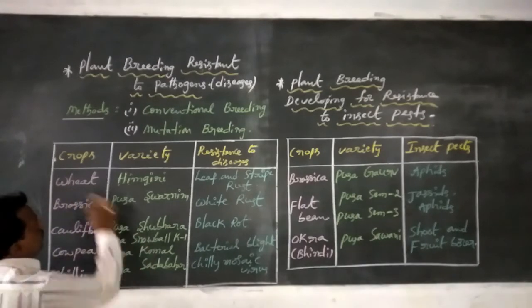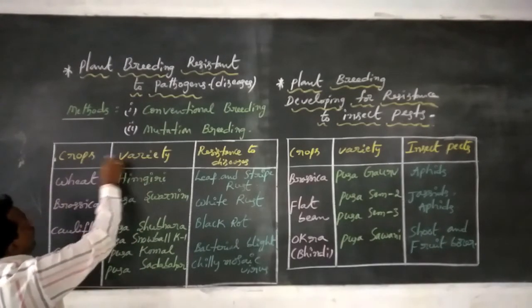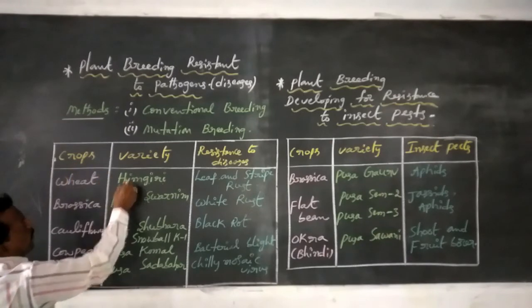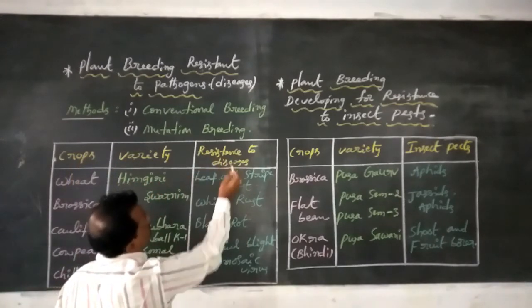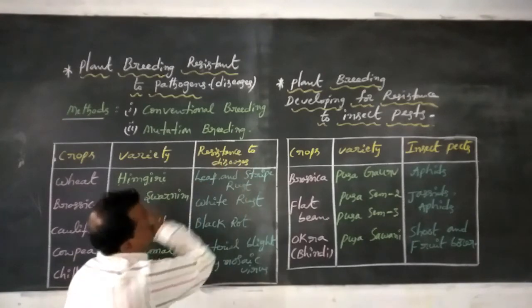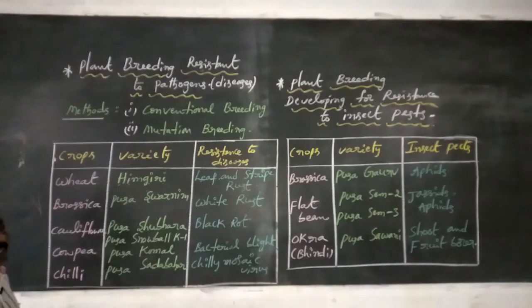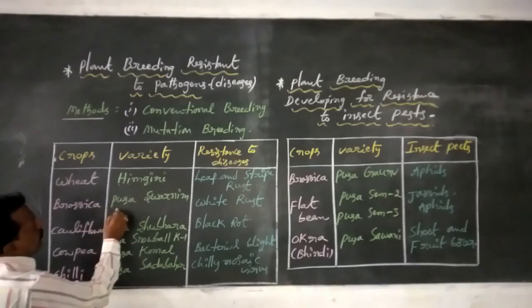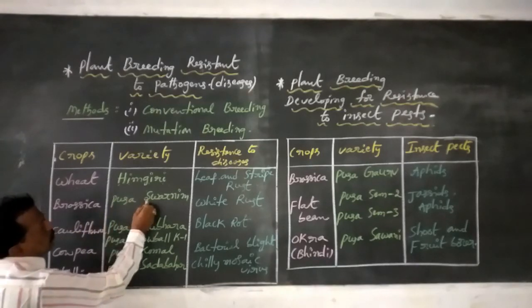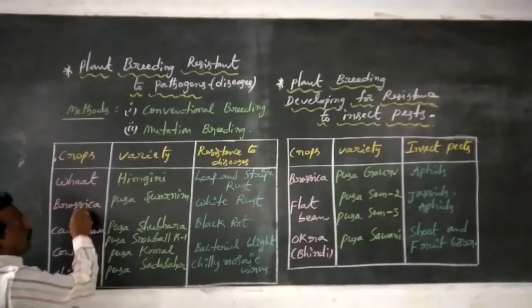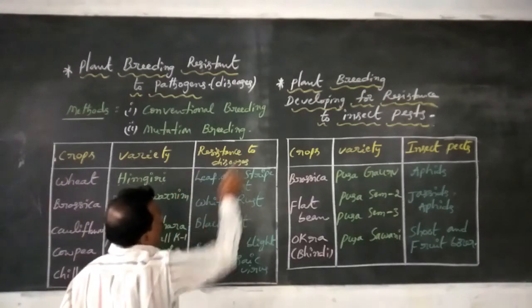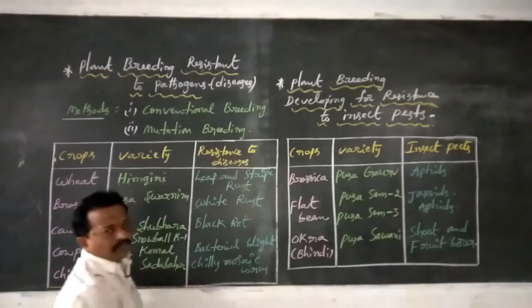The first one is the Himagiri variety of wheat crop, which is resistant to leaf and stripe rust disease. The second one, the Pusa Swarnim variety of brassica crop, is resistant to white rust